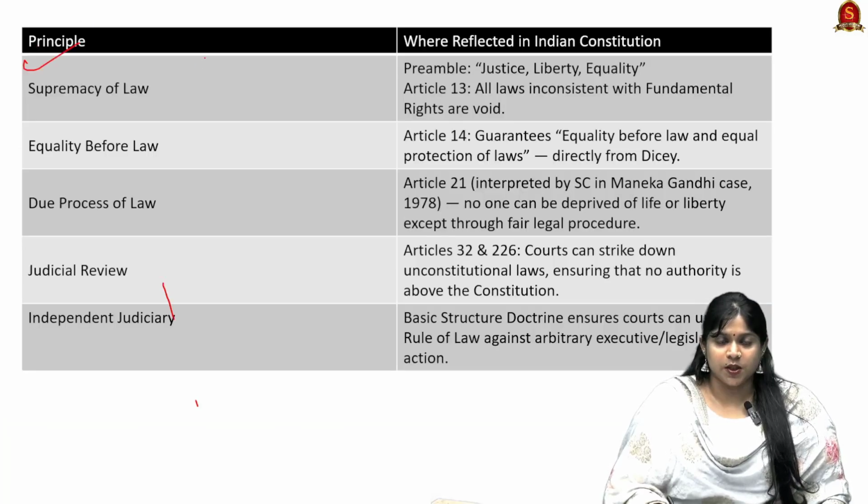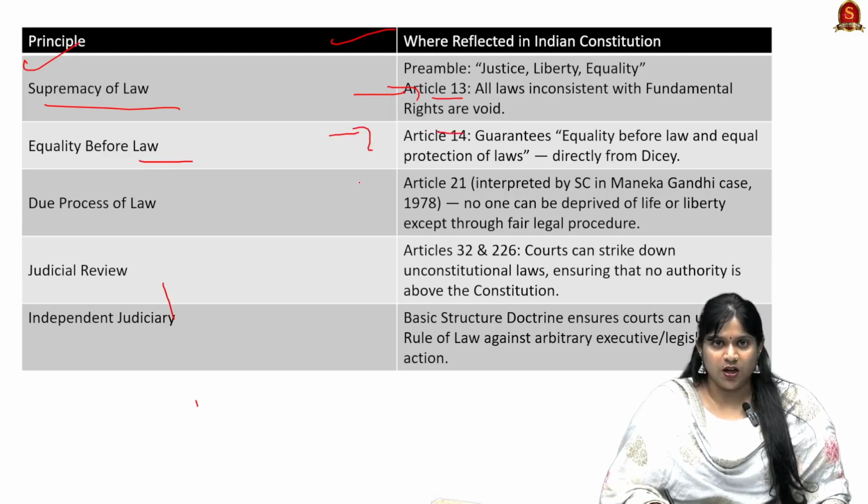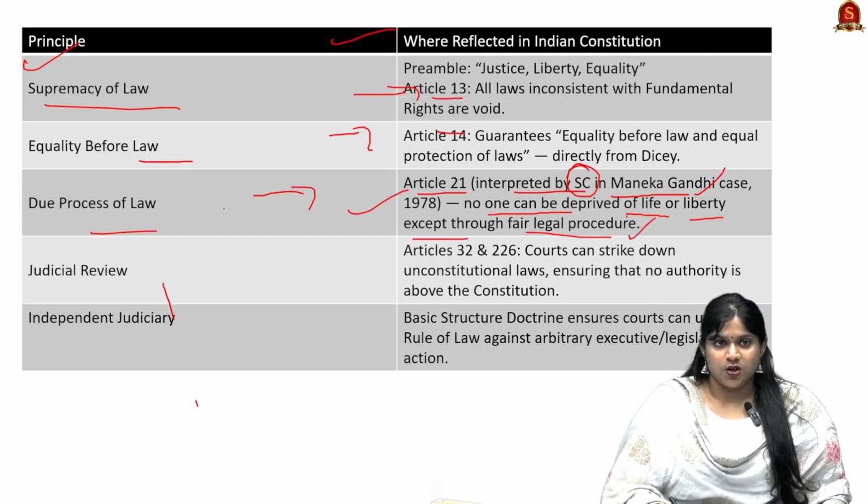Now what are the principles where the rule of law is reflected in the Indian Constitution? First is the supremacy of law, Article 13. Next is equality before law, Article 14, and due process of law, Article 21, which was interpreted by the Supreme Court in the Maneka Gandhi case in 1978, where no one can be deprived of life or liberty except through a fair and legal process. So due process is one of the most important additions for the rule of law.